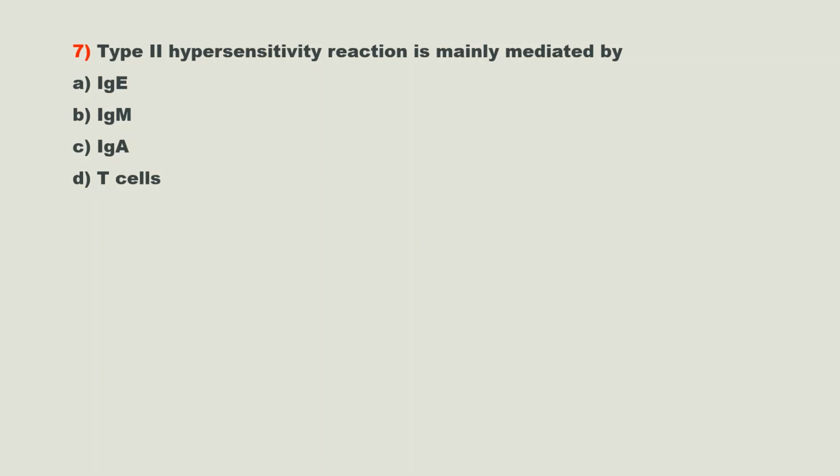In type 2, IgG and IgM. In type 3, IgG and IgM. And type 4, T cells. So here type 2 hypersensitivity reaction is mediated by IgM or IgG. Here in the options, IgM is there. So the answer is option B, IgM.